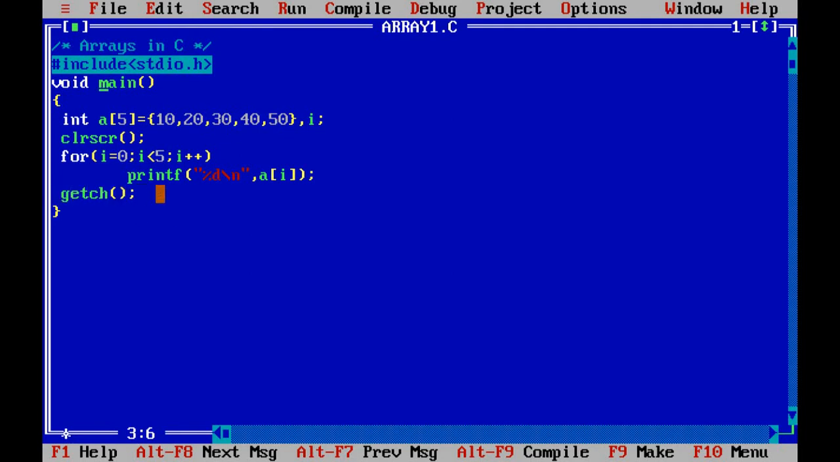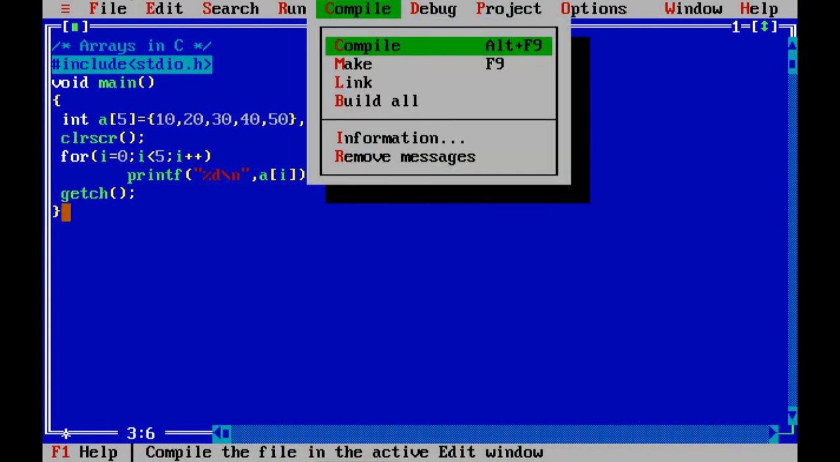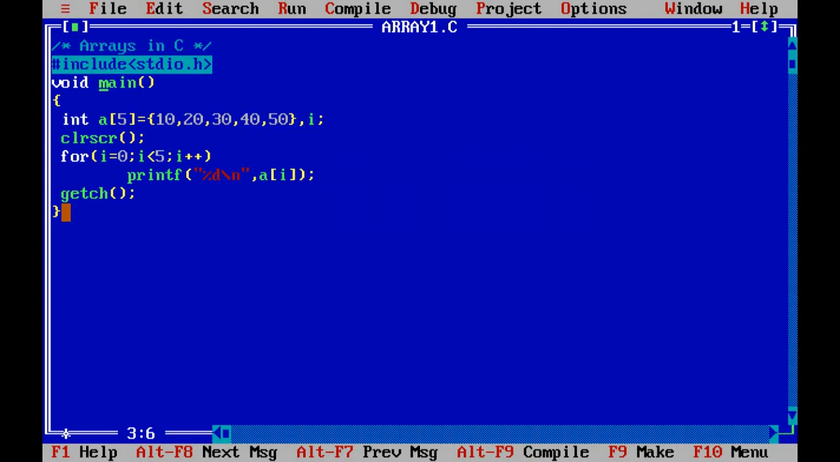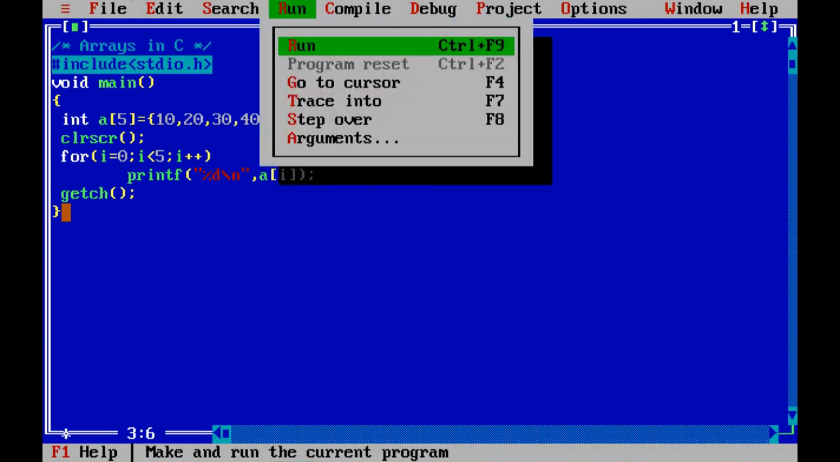Then here we have the statement getch and the completion of the main function. Compile it and then execute. So this program will generate the values which are stored in the array A, that is the values 10, 20 up to 50. So this is the output. These are the numbers stored in the array.